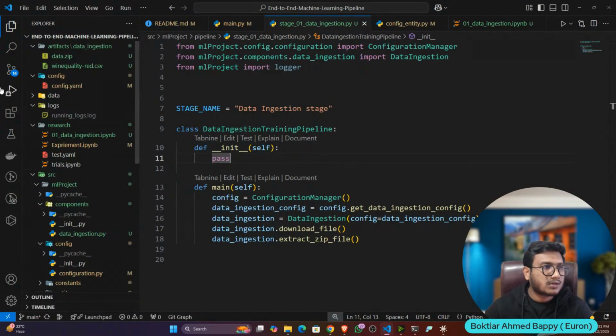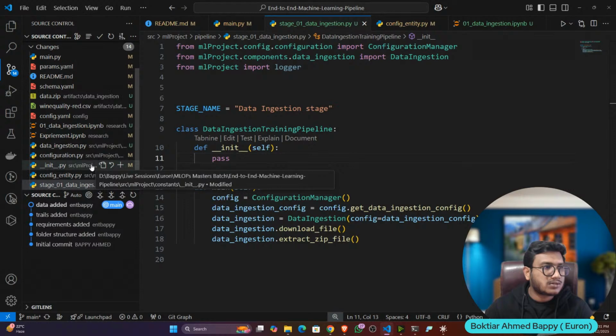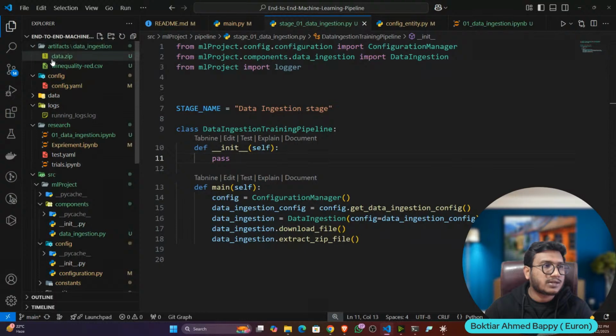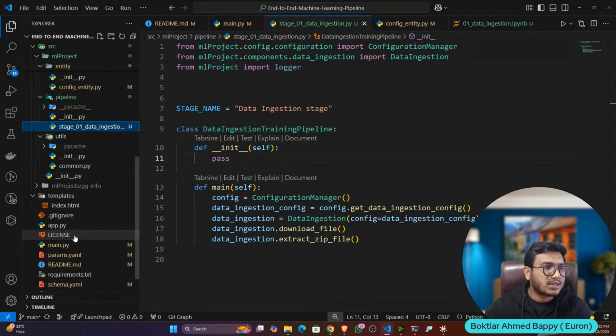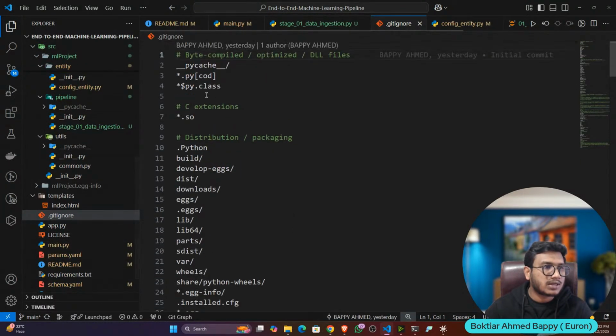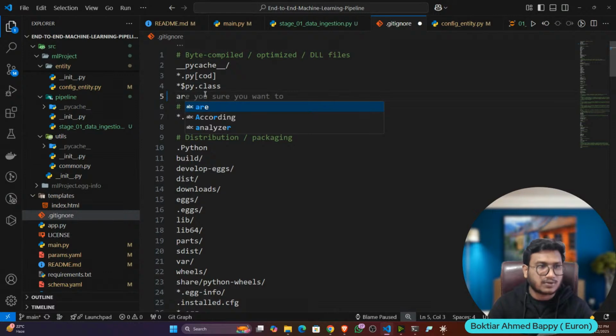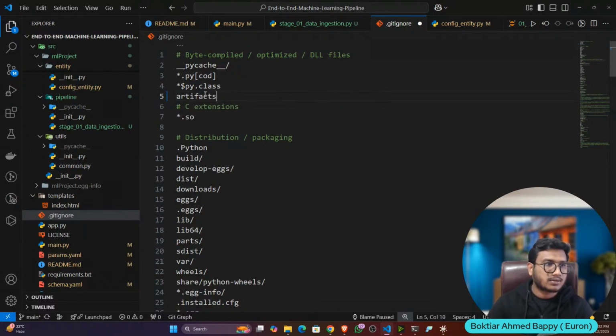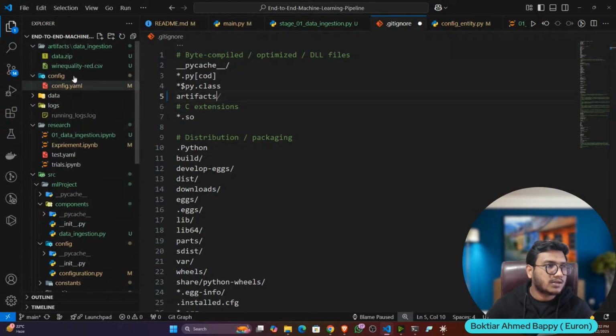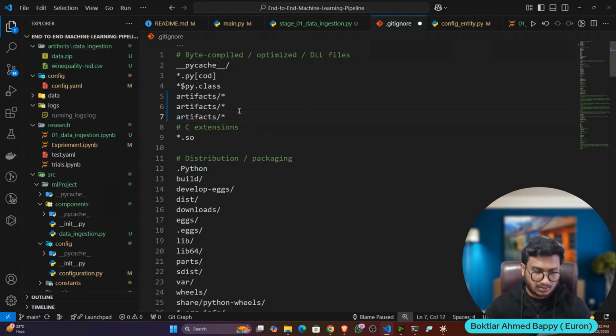It is also pushing my artifact, but I don't want to push this artifact folder. So if you don't want to push, you can keep it in the .gitignore. So here you can mention I don't want to push the artifact folder. Artifacts. Okay, I think this is artifacts. Yeah, artifact slash star. That means everything I want to ignore.